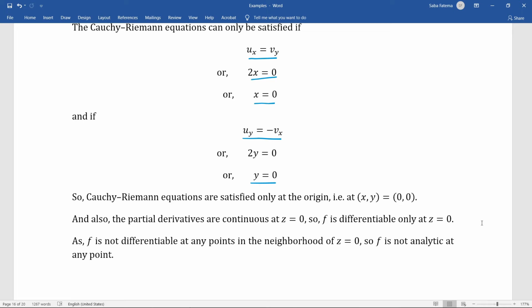So we see that the Cauchy-Riemann equations are satisfied only at the origin, that is, only when x equals 0 and when y equals 0. It means the origin. And also the partial derivatives are continuous at z equals 0. It means the partial derivatives we got, 2x, 2y and 0, are all continuous at z equals 0.